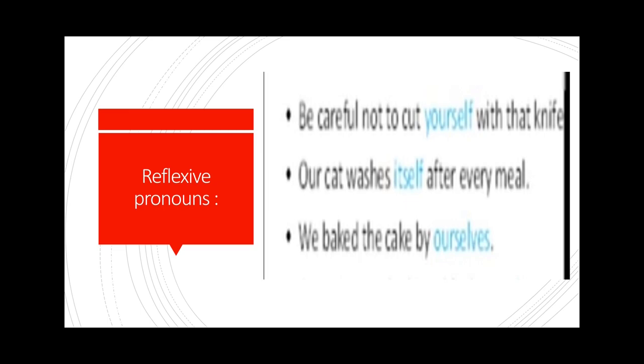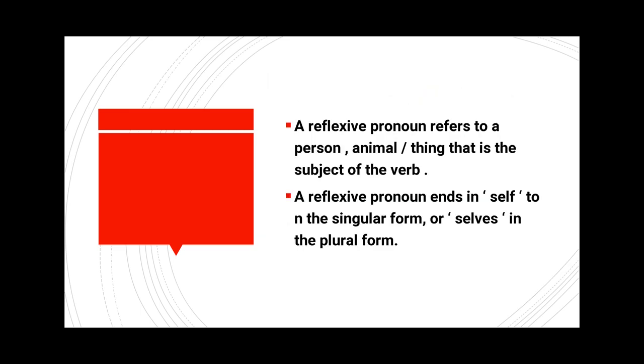So students, here you can see that in these three sentences some words are highlighted. They are yourself, itself and ourselves. These highlighted words are our reflexive pronouns. Now let us know what a reflexive pronoun is. A reflexive pronoun refers to a person, animal or thing that is the subject of a verb. A reflexive pronoun ends in self in the singular form or selves in the plural form.